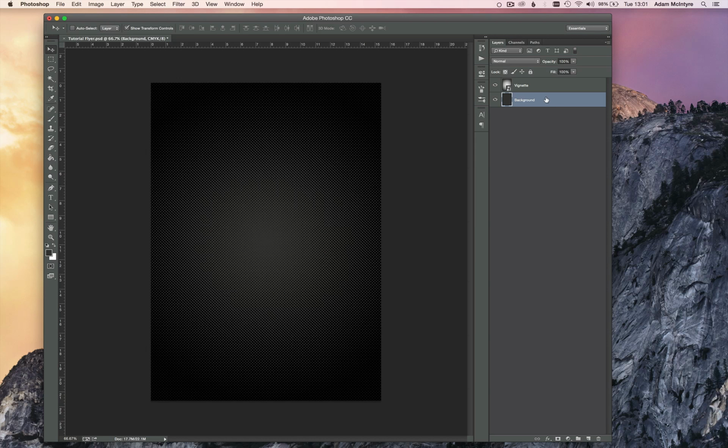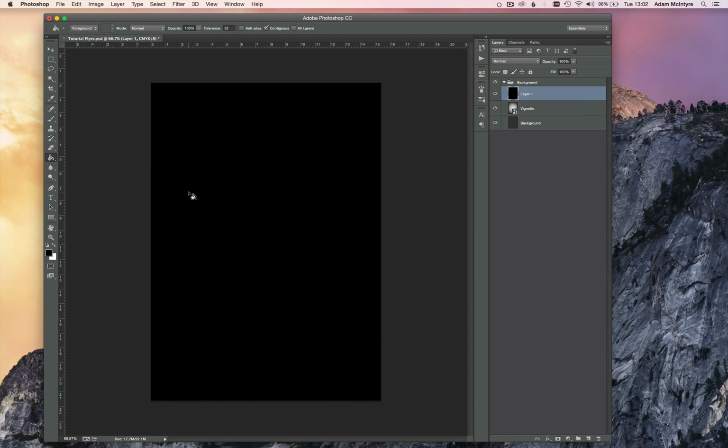Alright, so group these layers, call it background. I'm going to add another vignette in. This time I'm not going to do it with bitmap. I'm going to start by filling the layer with black. I'm going to select my elliptical marquee tool, so M on the keyboard, Shift and M to cycle through them. Set the feather here to 150 pixels.